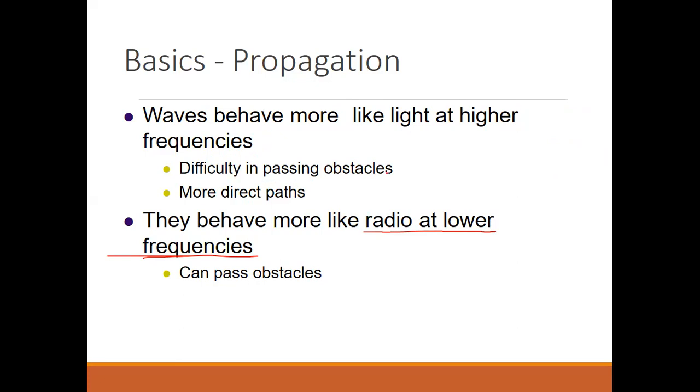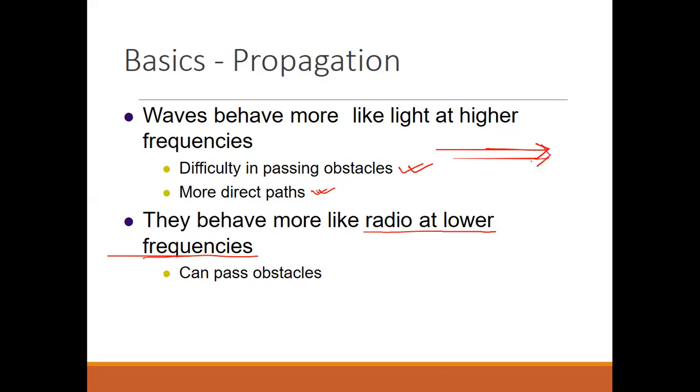So there is difficulty in passing obstacles. As you can see, the property of light is that if any obstacle comes in its path, then the light cannot pass through that obstacle. I think all of you know that light moves in a straight line, a straight path.